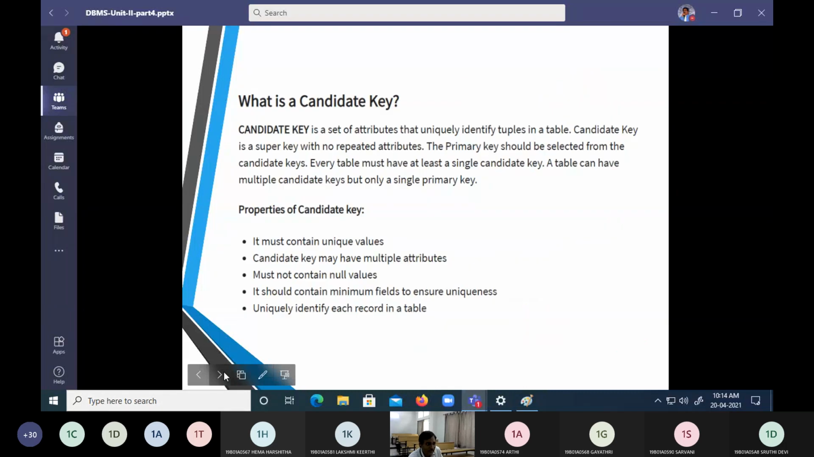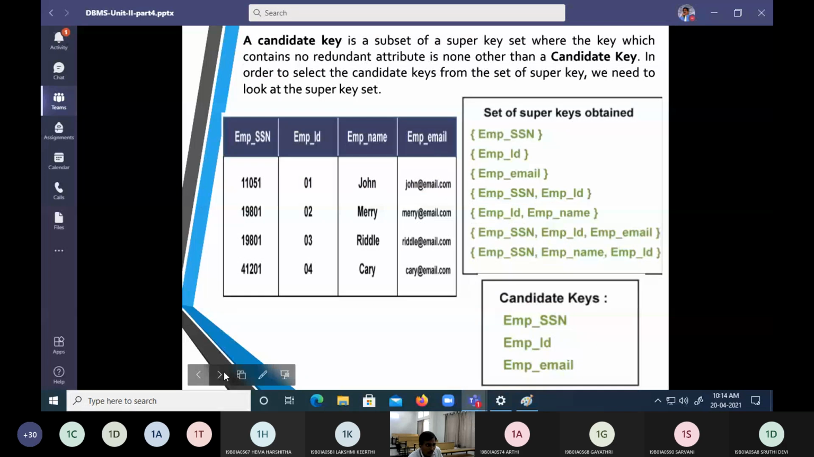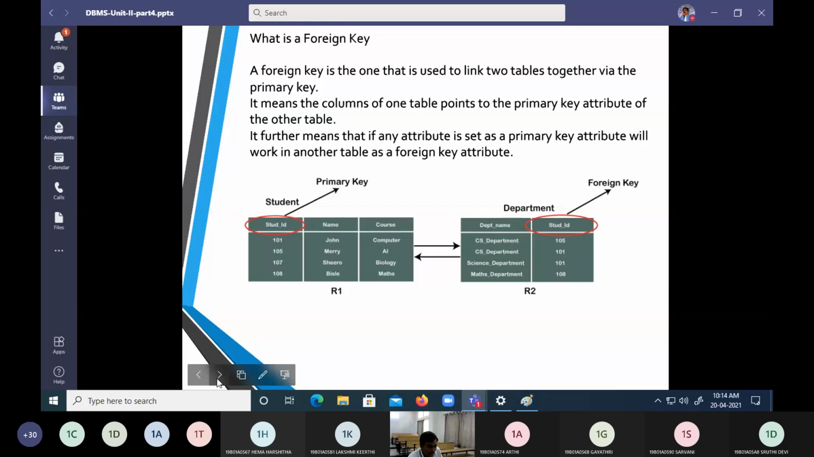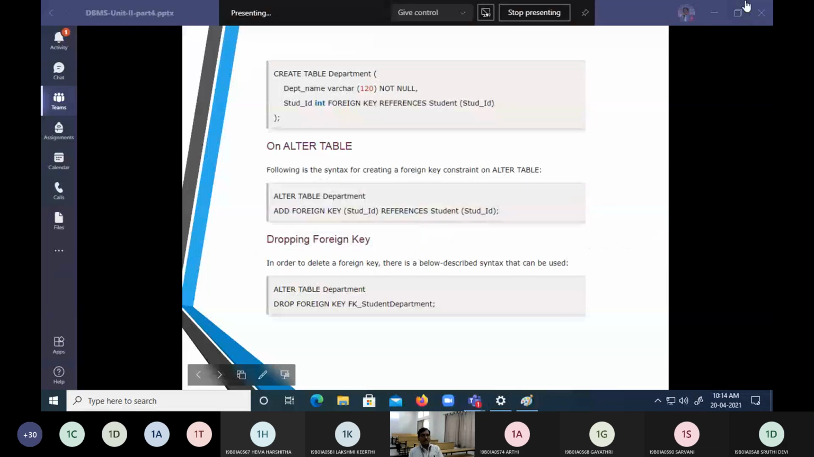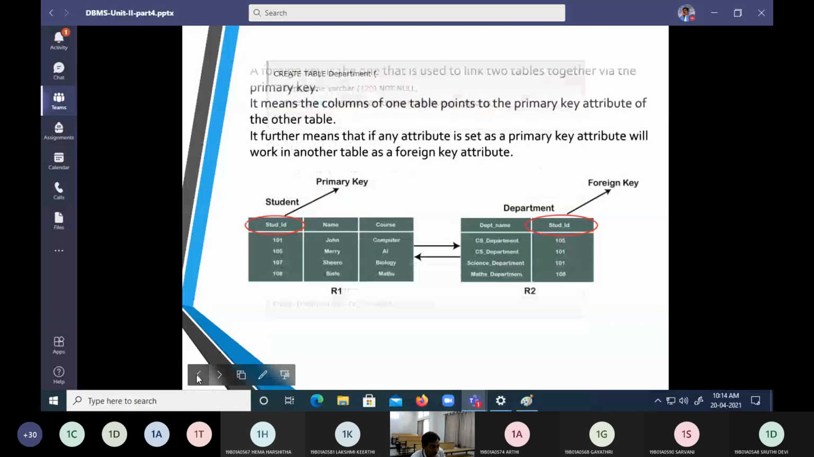Now, what is the syntax for creating a foreign key? If it is towards creating a foreign key, this is an example here. Create table followed by a department. We can look into this example here. So there are two tables.